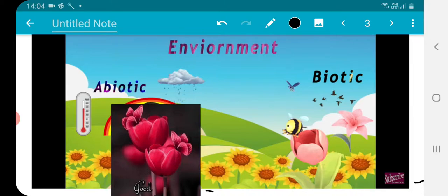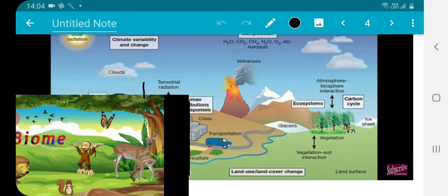Resources also: biotic living or abiotic non-living. For example, biotic are all the animals, plants, human beings. Material, minerals, metals, all these come in the abiotic category. Then we talk about the biome.